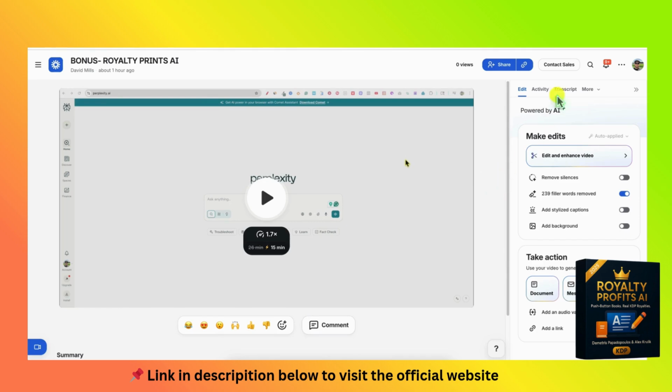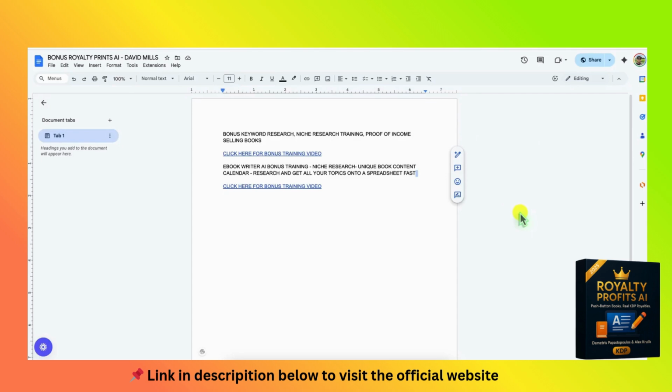Last thing, I don't know if audiobook is part of it, it's probably one of the upgrades. Look at what this would sound like.